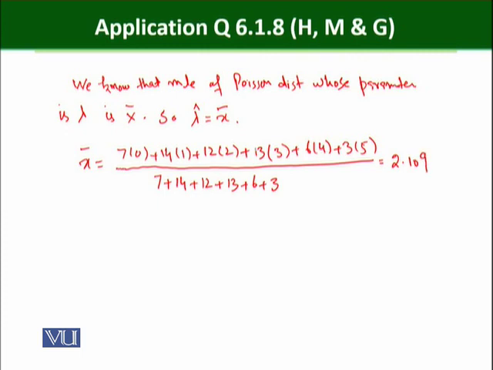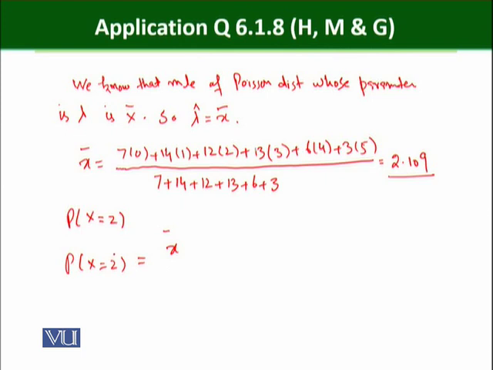Since we have to find the MLE of probability x is equal to 2, we know that the probability x is equal to 2 is e raised to power minus lambda, lambda raised to power 2, divided by 2 factorial, where lambda is the estimate of the mean.